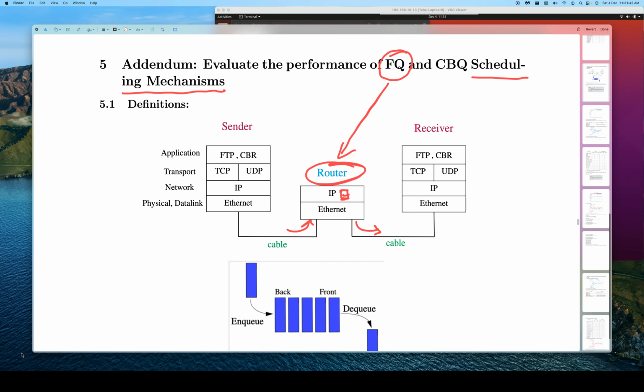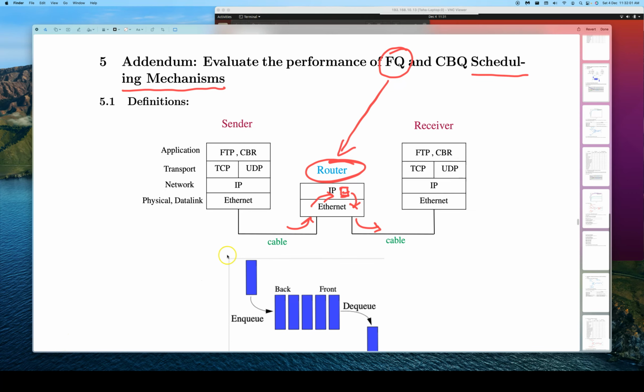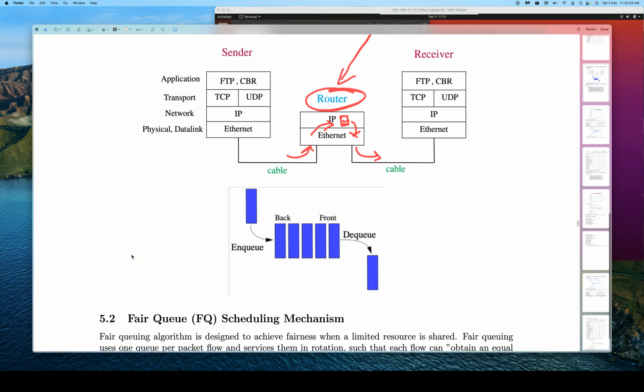So basically we know the queues: whatever comes in from one link gets into the queue, that is enqueued, and then it will be dequeued. All the packets will be dequeued from the queue to send them out onto the outgoing links. So we just have a diagram of the queue. This is the enqueue mechanism, that is the packets coming in, and this is the dequeue. So fair queue is basically one of the dequeue mechanisms.